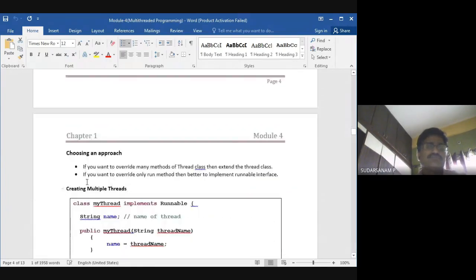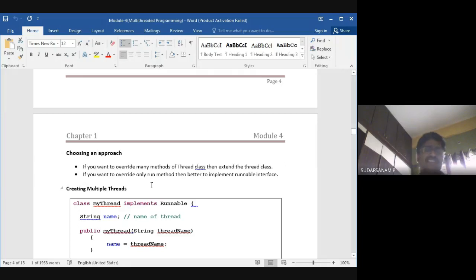Next is changing an approach. If you want to override many methods of the Thread class, then extend the Thread class. If you want to override only the run method, then it is better to implement the Runnable interface. So if you override many methods, use the Thread class and extend it. Another way is you can override only the run method. No problem, you can implement both ways to run the program.